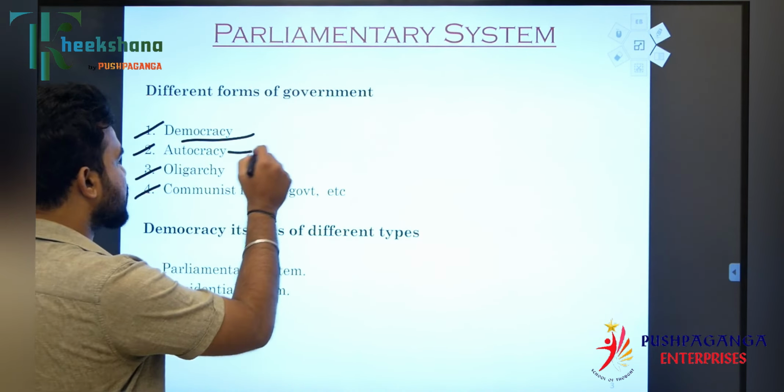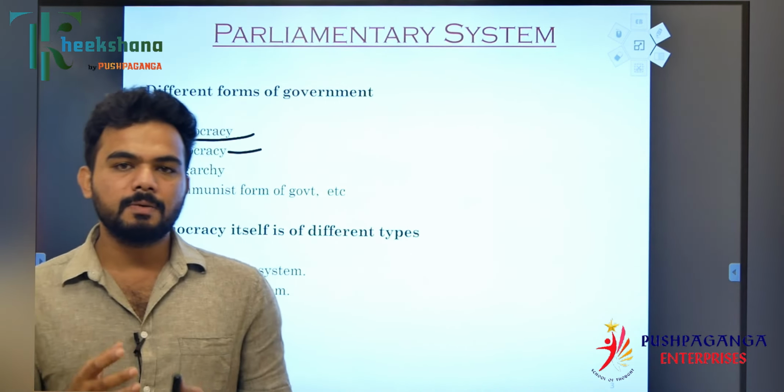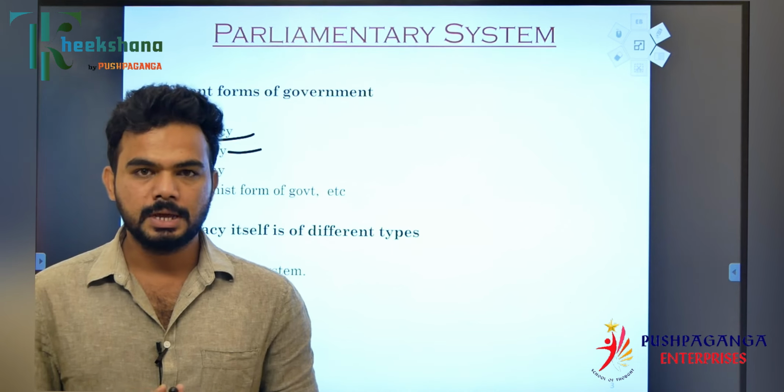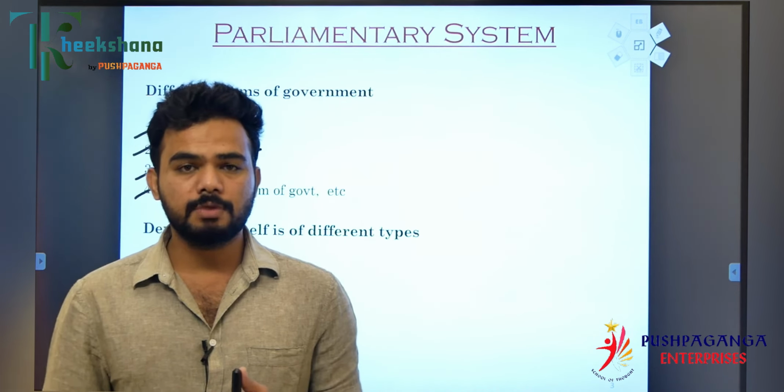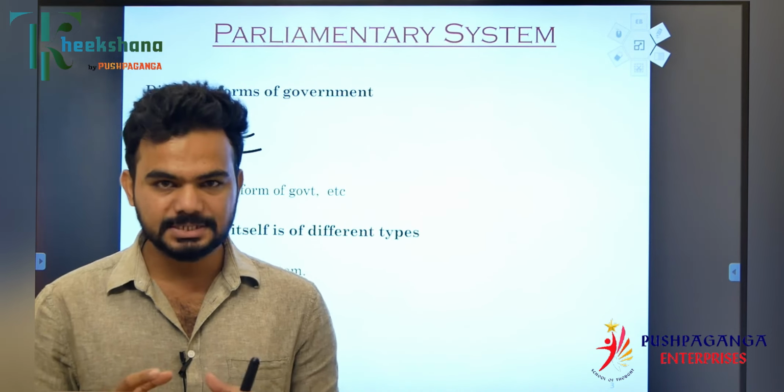Now, what is the autocratic form of government? Autocracy means the power is vested with one person. He is the person responsible for framing the laws, and all the decisions taken by the government are based on his decision.